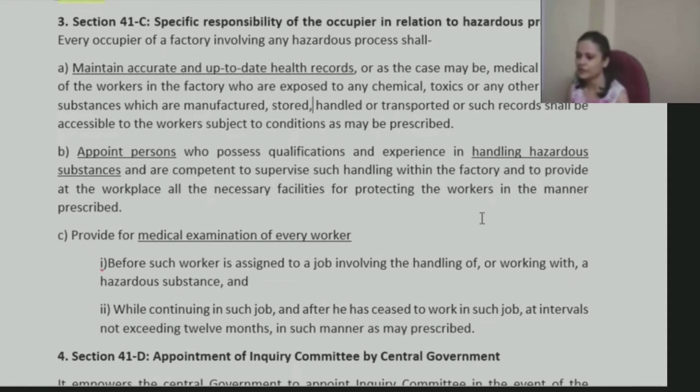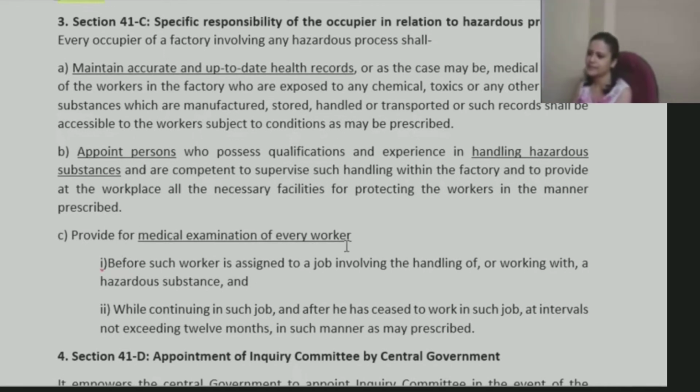So that also you can mention here, all right? Regarding those cases, we can avoid such cases if some experienced people are there who know how to handle those substances. The same case happened in Delhi also, the Oleum gas leak case, you can look for that case also. Those cases are very risky, not just for workers, but also for people around that factory or industry. So for that, qualified people need to be appointed who have experience in handling such matters so that there is no chance or case of negligence or anything like that.